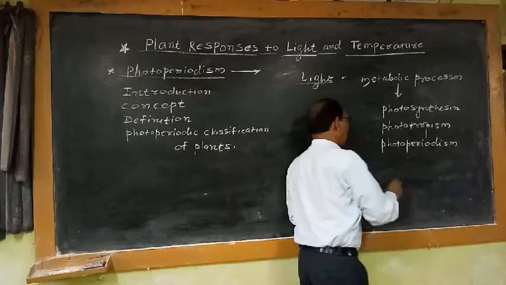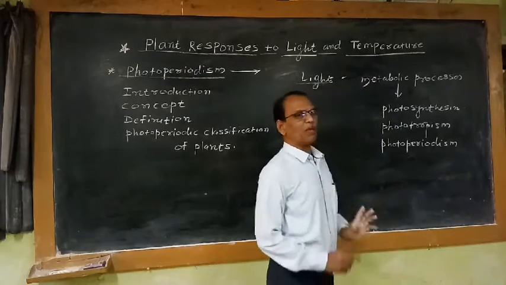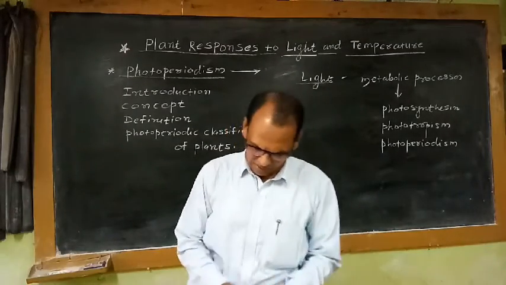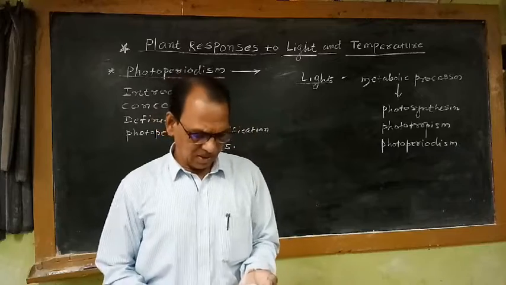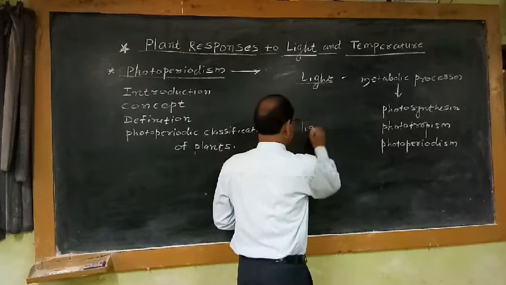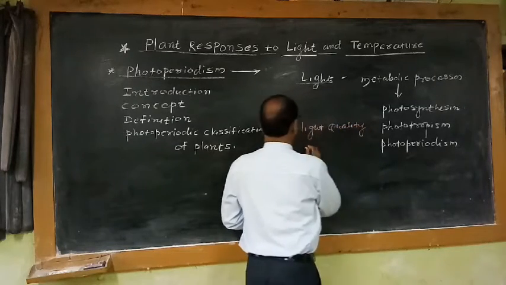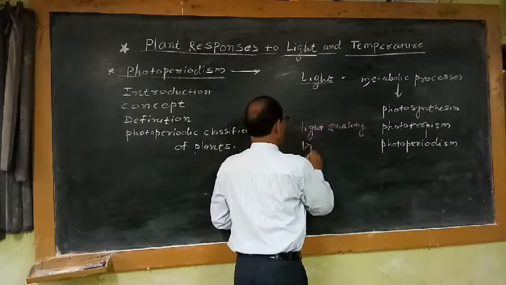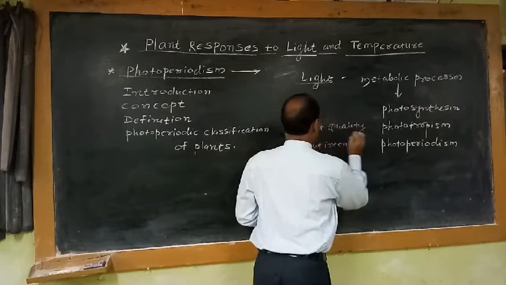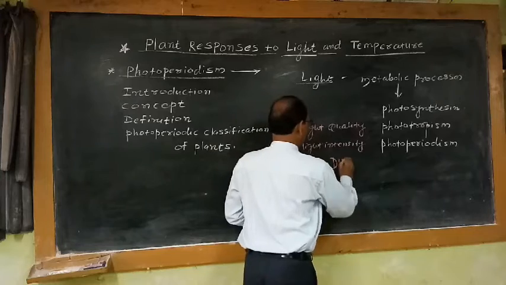So these three processes are under the control of light. All these are the three important metabolic processes in the plants which are under the control of light. Some of these processes in the plant are controlled by light quality, some of the processes are controlled by light intensity, and some of the processes are controlled by light duration.